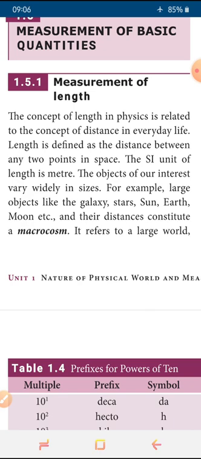So this macrocosm refers to measuring the large distances in this universe, between two galaxies, between two solar families, etc. So those values we can call macrocosm.